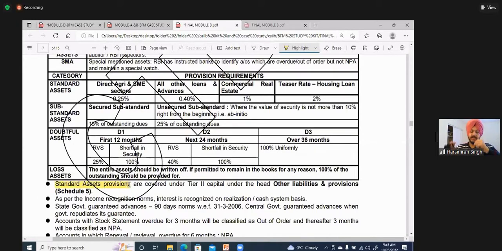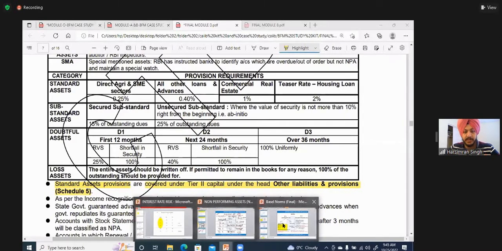Please understand one thing. What is a provision? How do you treat a provision? Whatever is a provision, you remove that much amount from the capital and put it under current liability. But for standard accounts, what do you do? Because a standard account is not an NPA, you will not put them in current liability. You will remove it from your capital and put it under Tier 2 capital, under this head, other liabilities and provisions. Is that clear?